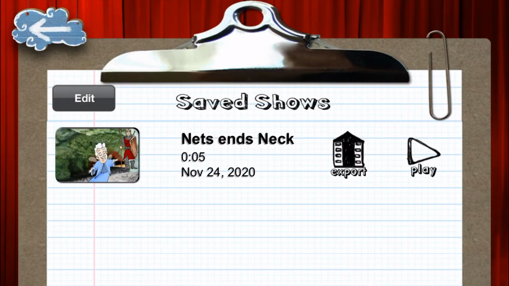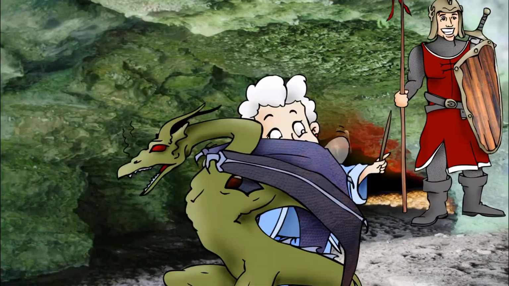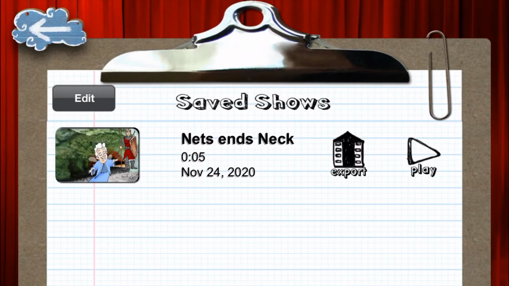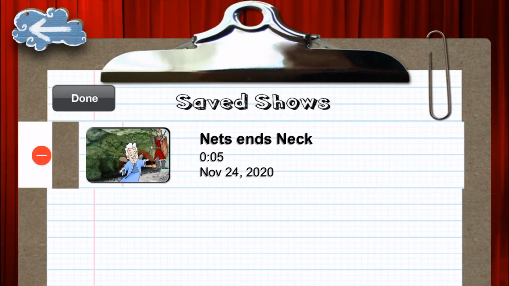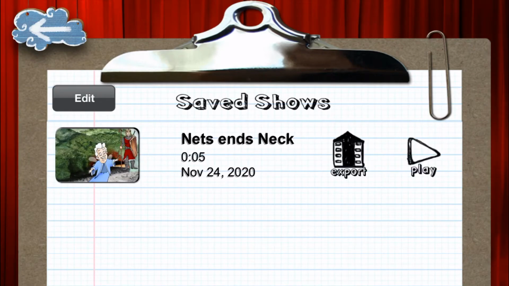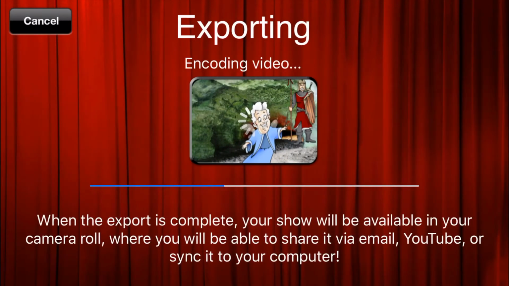If you tap play, it will play it for you. Tap edit if you want to delete it. And then tap this if you want to export it.